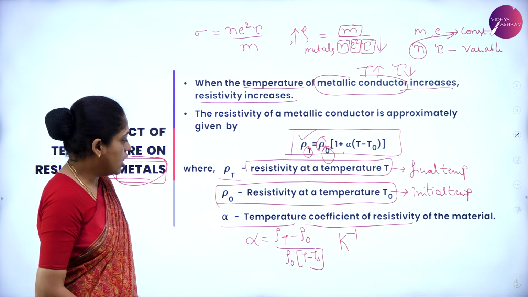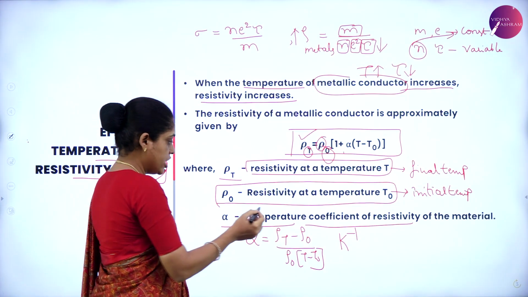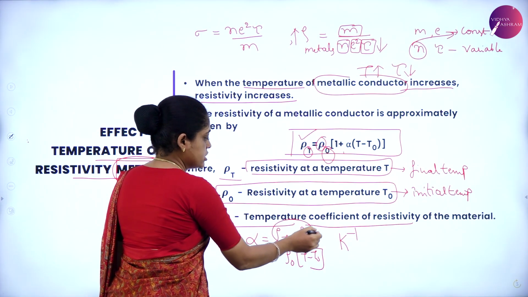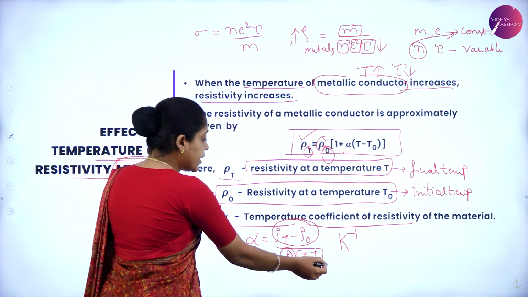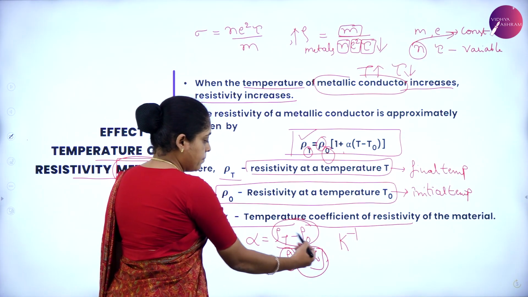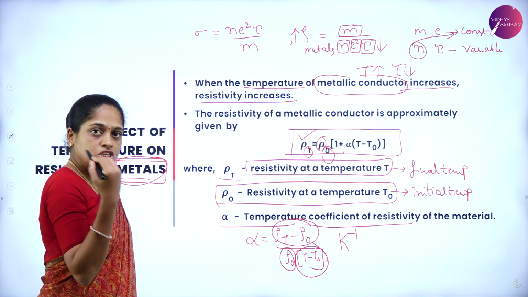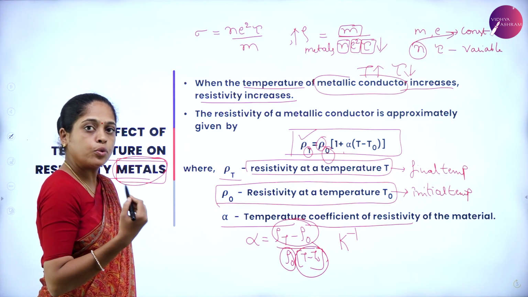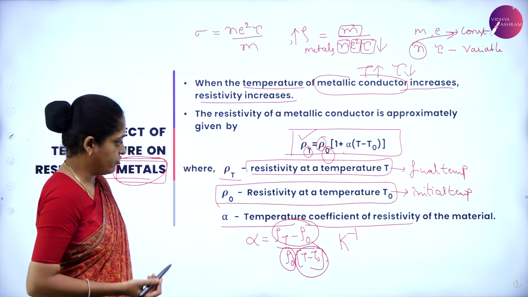And what is temperature coefficient? Temperature coefficient is the change in resistivity per unit resistivity and per unit rise in temperature. Per unit rise in temperature, the change in resistivity per unit resistivity is nothing but temperature coefficient.